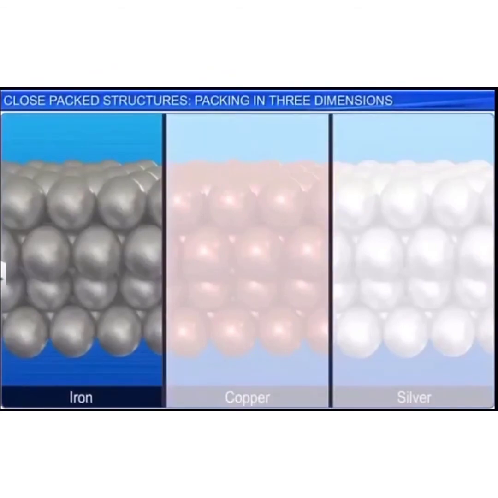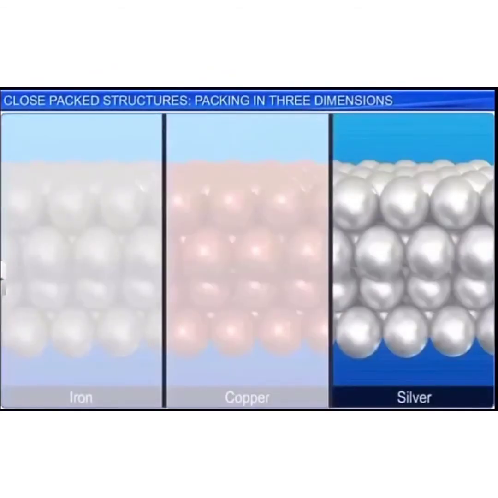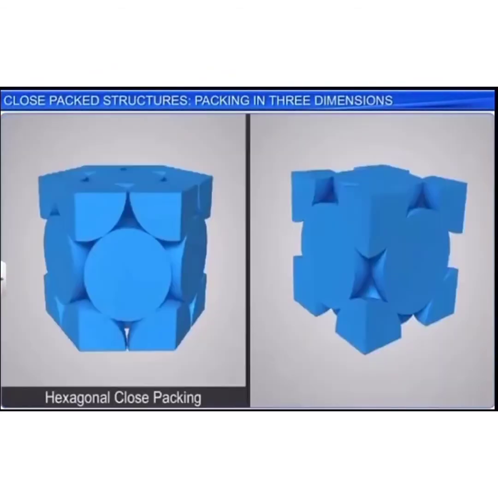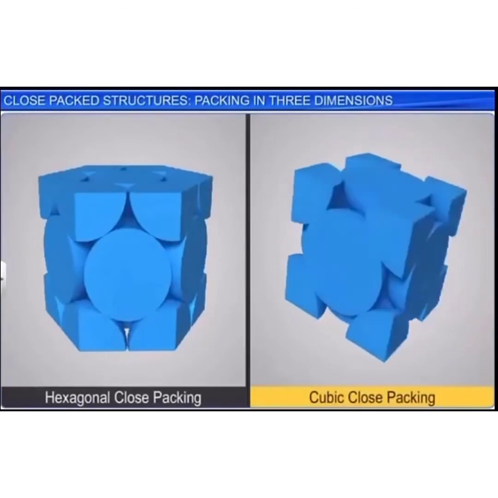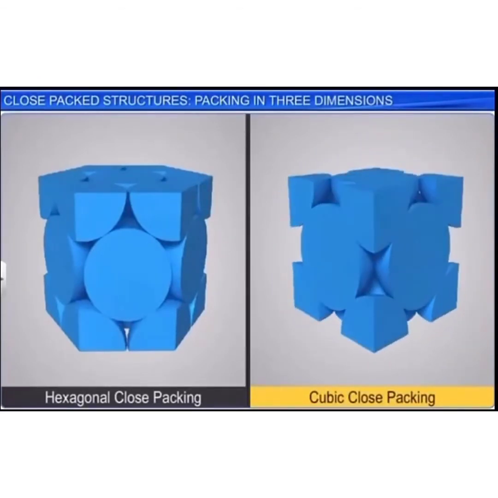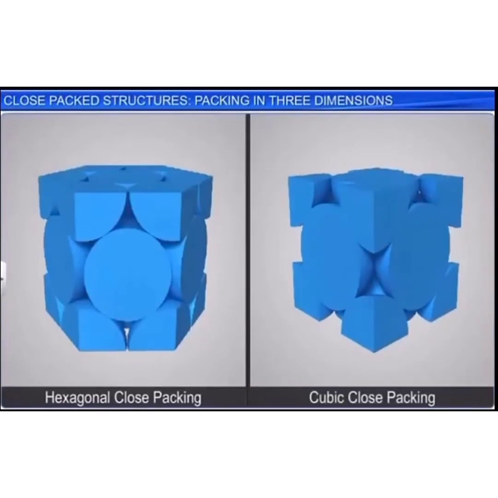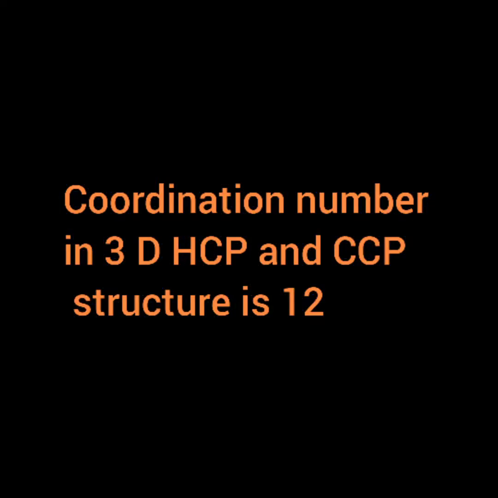Metals like copper, silver, iron, etc. crystallize in this structure. Both HCP and CCP type of packing are highly efficient, and 74% of the space is filled in the crystal. The coordination number in three-dimensional HCP and CCP structure is 12.